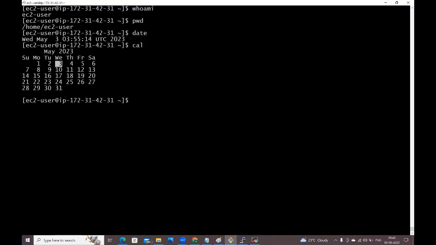So can I say this Linux is a multi-user based operating system or not? But can you connect to Windows operating system like this? We can't. Windows is a single-user based operating system. At a time only one person can access. But Linux is not like that. Linux is a multi-user based operating system. Simultaneously, multiple people can connect and they can perform different operations in the Linux machine.